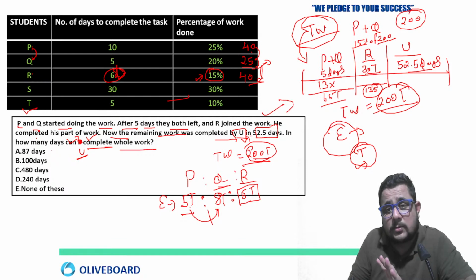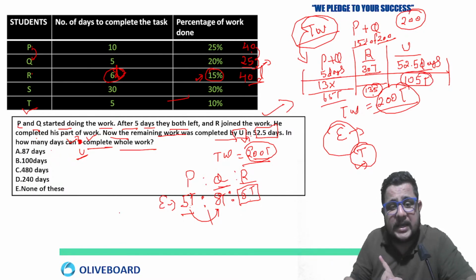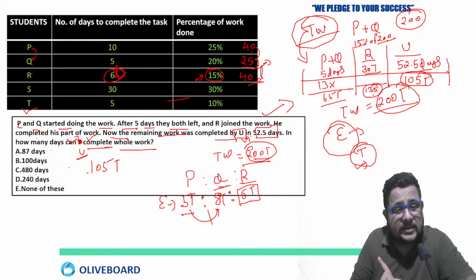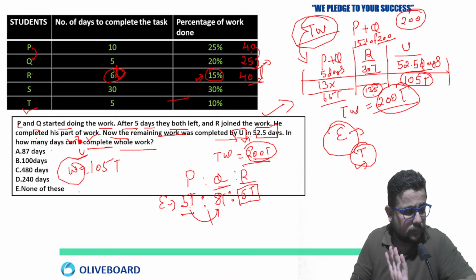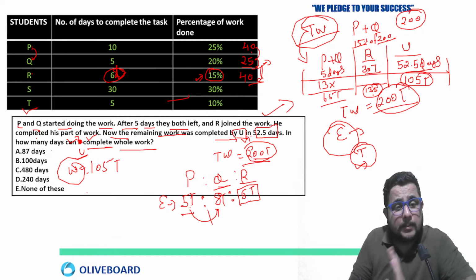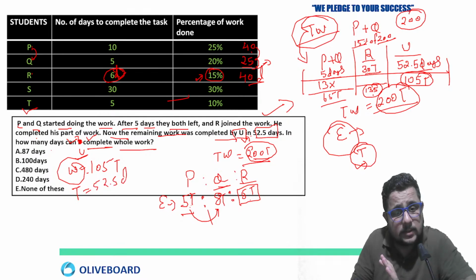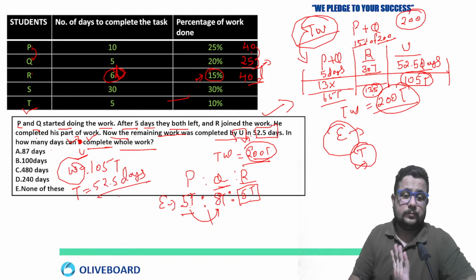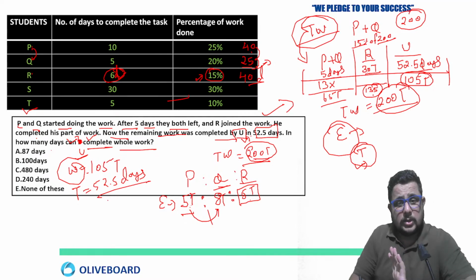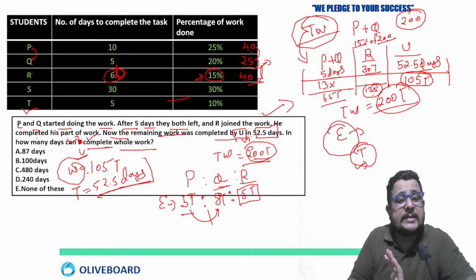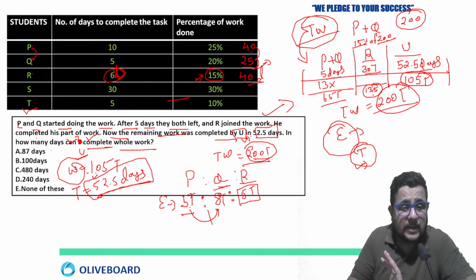So 135 minus 30, the remaining cups of tea are 105. This is the work done by you. Clear? And the time taken by him is 52.5 days. So in 52.5 days, if he is completing 105 cups of tea, what is his efficiency?